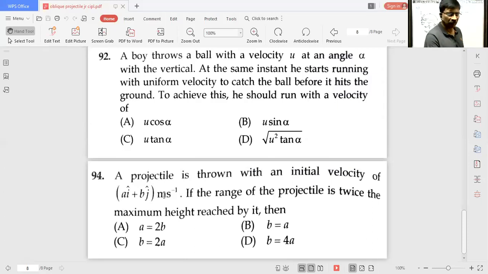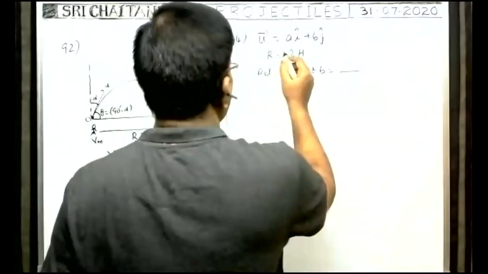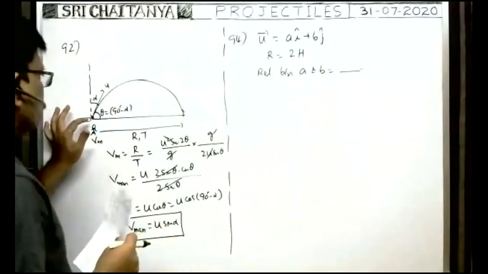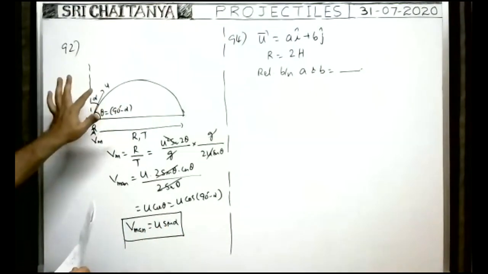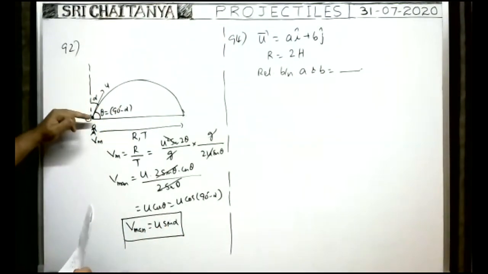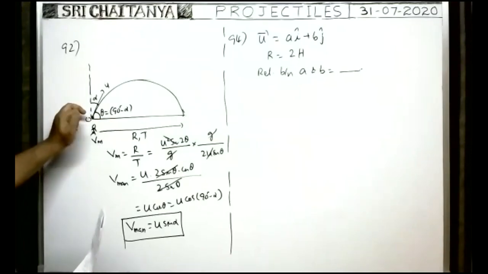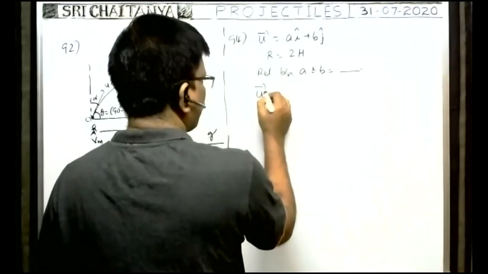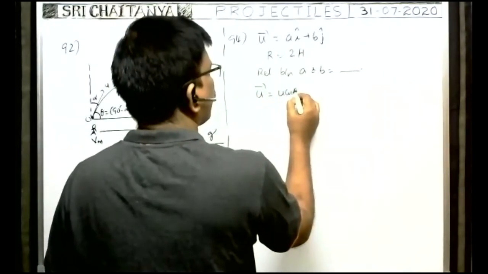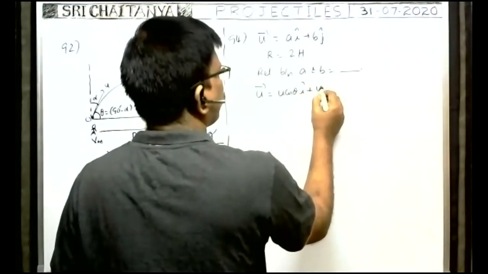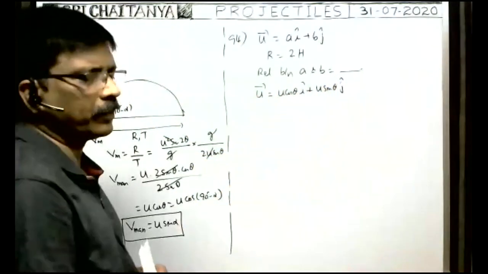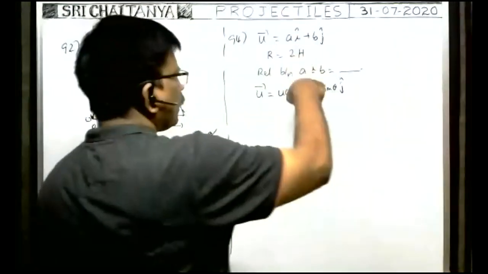Okay. All of you look at the board now. Here, the velocity of projection is given as this one. Whenever the body is projected from this point with a velocity u at an angle of projection theta, then the x component of velocity is u cos theta, and the y component of velocity is u sin theta. Then how can we write the velocity of projection in vector form? X component of velocity into i cap plus y component of velocity into j cap. Already I have written this formula in the notes. Now you compare these two.